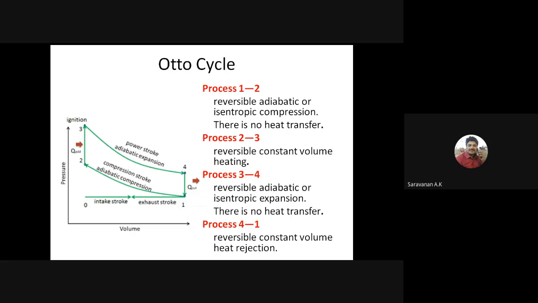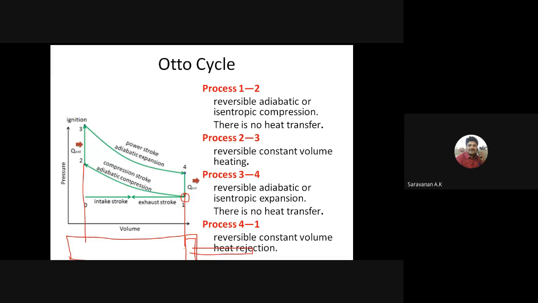At point 1, the piston is at the bottom dead center. For example, if we see a cylinder, here it is the piston head.